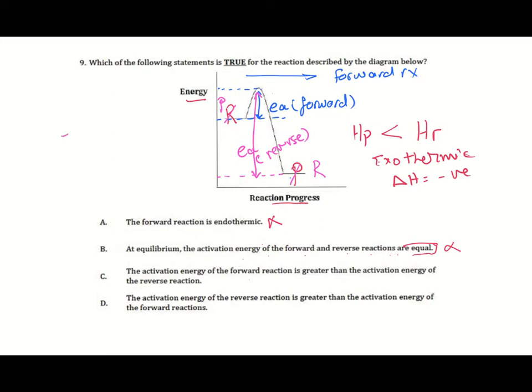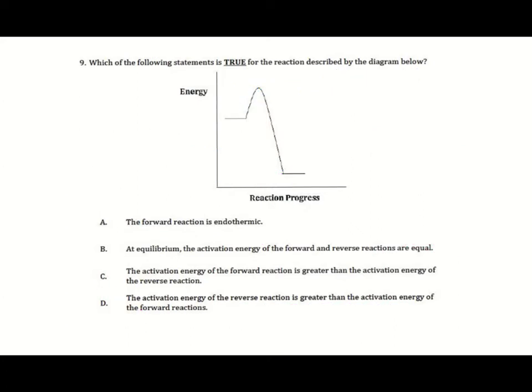It's very clear that the activation energy of the reverse reaction is much higher than the activation energy of the forward reaction. So which one can we choose here? Yes, the activation energy of the reverse reaction is greater than that of the forward reaction.